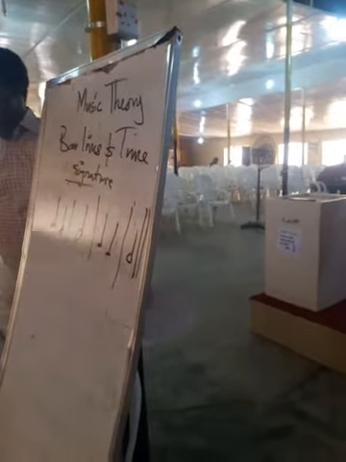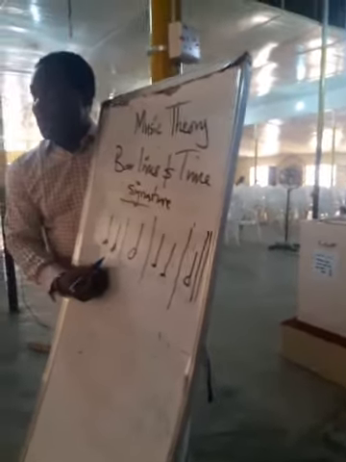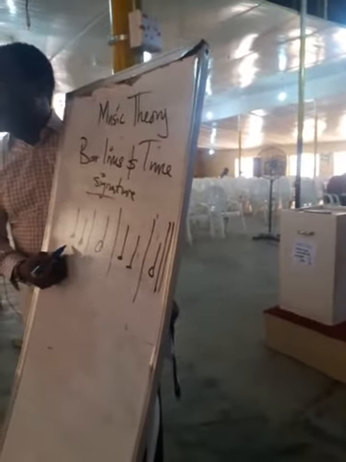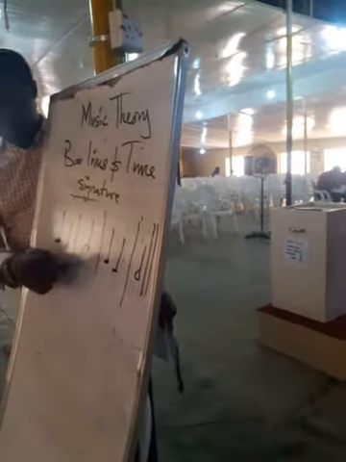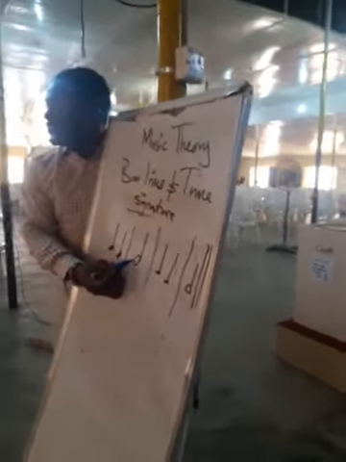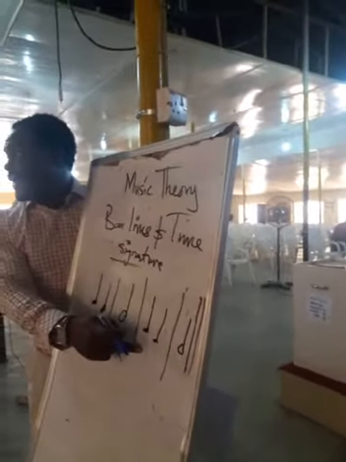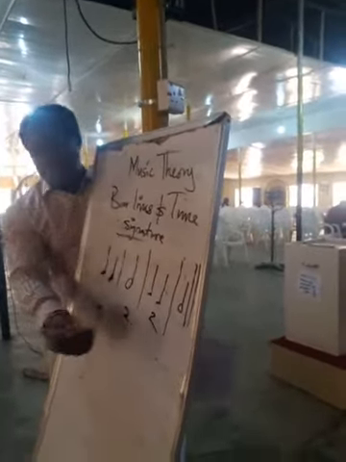Look at it. A crochet, a crochet. How many bits altogether? A crochet is how many bits? 1 plus 1 gives you what? Now the next bar, crochet, crochet, is how many bits? The last bar, how many bits?